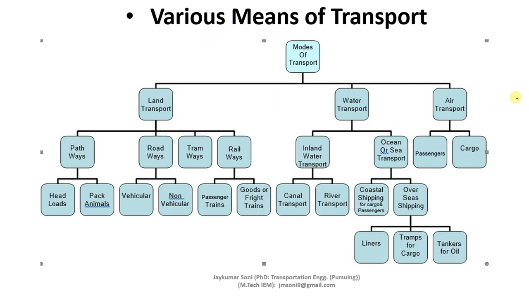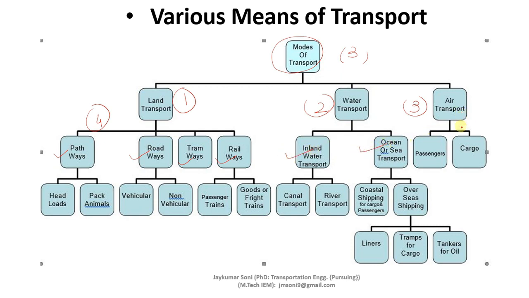In general, the modes of transport can be divided into three categories: land transport, water transport, and air transport. Land transport can be divided into four categories: pathways, roadways, tramways, and railways. Waterways can be divided into two categories: inland waterways and ocean waterways.